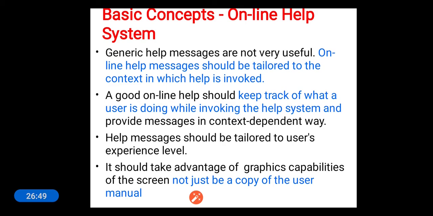A good online help should keep track of what a user is doing while invoking the help system and provide the message in a context dependent way. That means whenever the user is trying to get online help, that feature has to keep track of what the user is doing currently, and it has to provide the relevant message to the user. The help messages should be tailored to the user's experience level. It should take advantage of graphics capabilities of the screen, not just be a copy of the user manual.